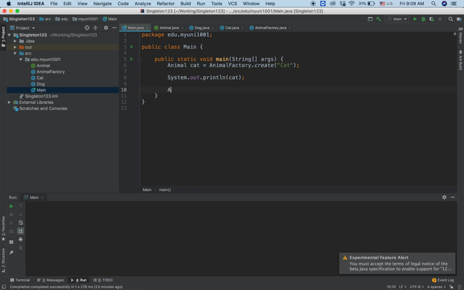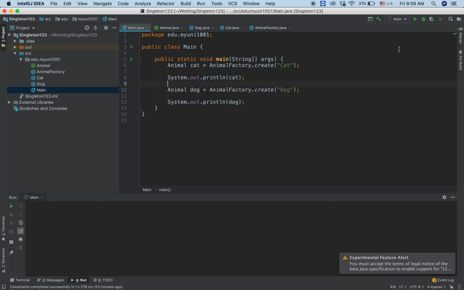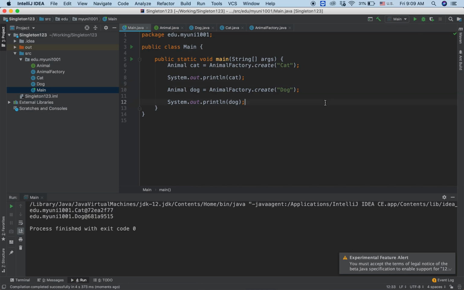Okay, and if we want to create a new Dog, we can just say AnimalFactory create dog, and we can System.out this dog to see what we have. So we have two objects of different types. One is Cat and one is Dog, and they are created by the same method. The only difference is the parameter that we